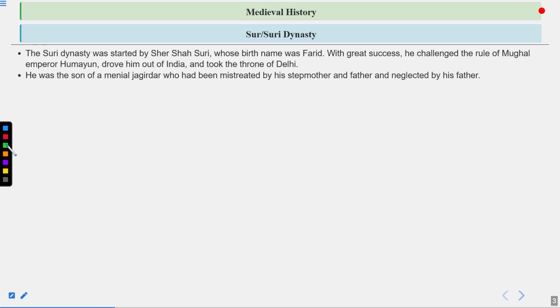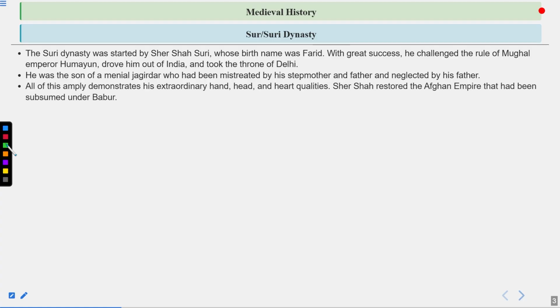He was the son of a menial Jagirdar, who had been mistreated by his stepmother and father and neglected by his father. If we talk about Sher Shah Suri's childhood, he was the son of a Jagirdar, but he faced a lot of trauma in his childhood as he was mistreated by his stepmother and father and other people. After that, he left his home and learned a lot of things. He gained a lot of knowledge and education while residing with his uncle within India only. All of this demonstrates his extraordinary head and heart qualities.